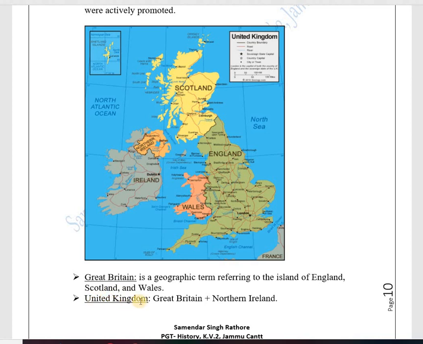And the term United Kingdom means Great Britain, in which Wales, England and Scotland, plus Northern Ireland. This is trying to say that United Kingdom means Northern Ireland, Scotland, England, Wales all put together.